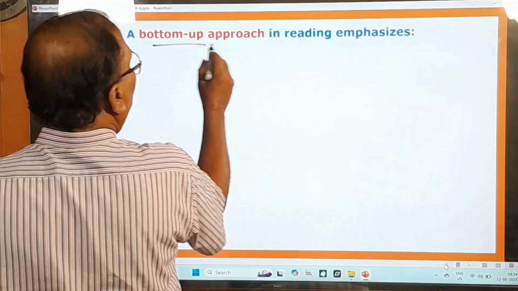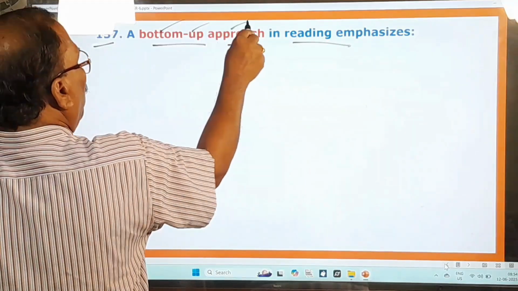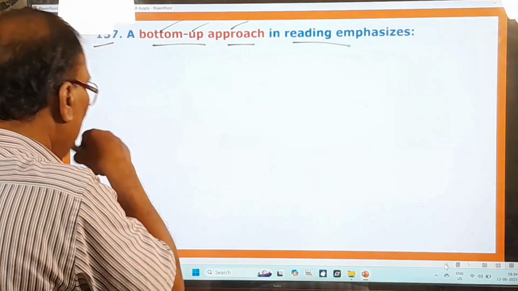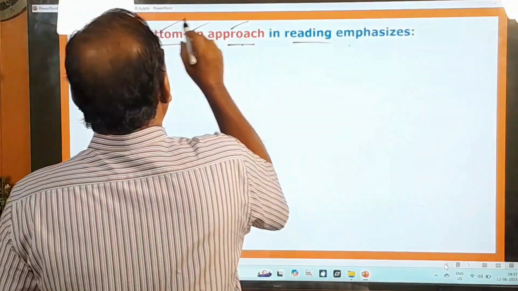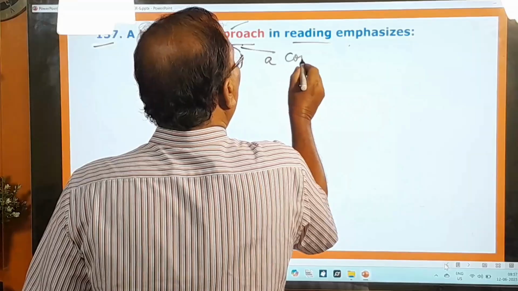157th question. A bottom-up approach in reading emphasizes. What is this bottom-up approach? It is also an unfamiliar aspect to all of you, I think. And what is this bottom-up approach? This bottom-up approach is nothing but a comprehension process.